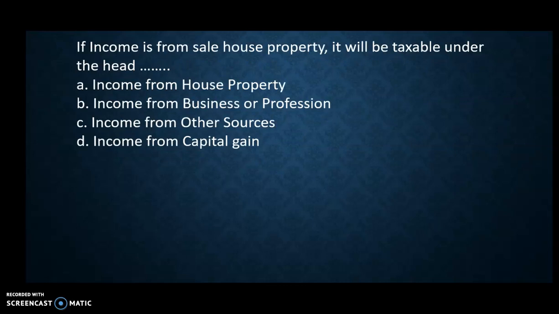If the income is from sale of house property, it will be taxable under the head: A, income from house property; B, income from business or profession; C, income from other sources; D, income from capital gain. Whenever a person sells his property and earns something, that is recorded under the head of capital gain. So the correct answer is D, income from capital gain.